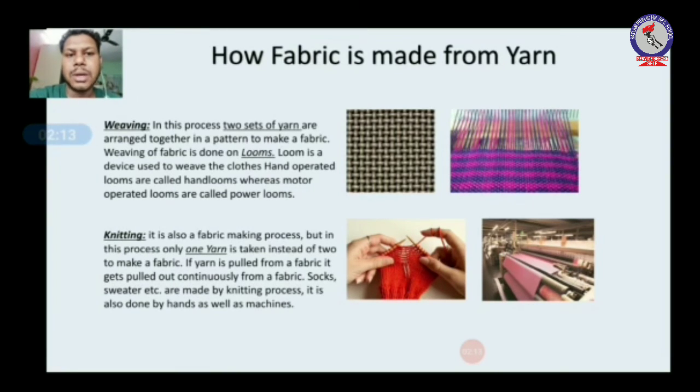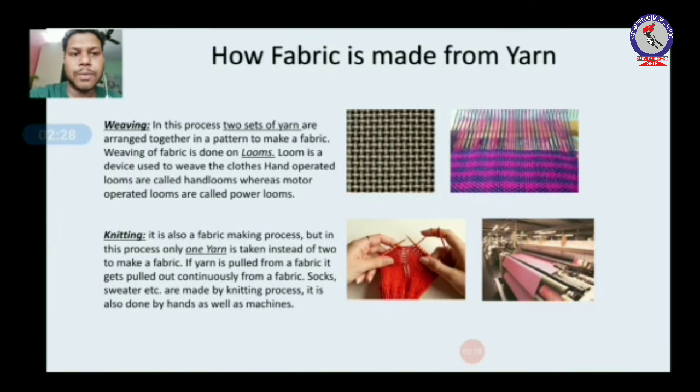Weaving of fabric is done on looms. A loom is a special type of device or machine on which this fabric is made. A loom can be hand operated or it can be motor operated. Motor operated looms are known as power looms.